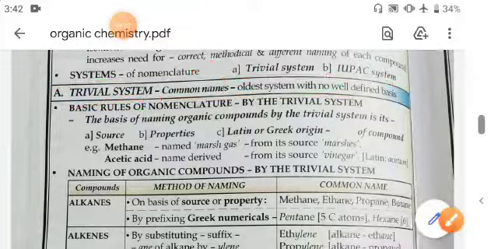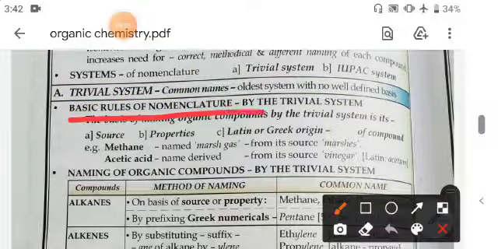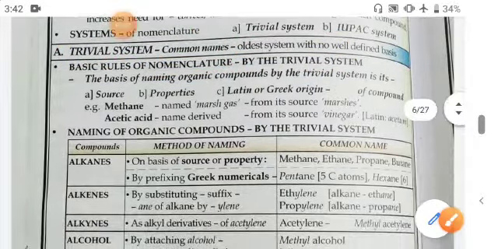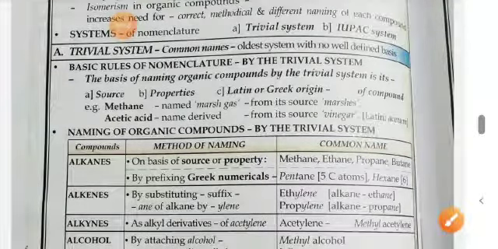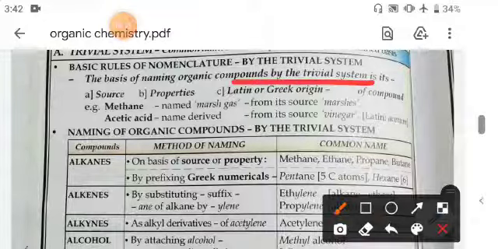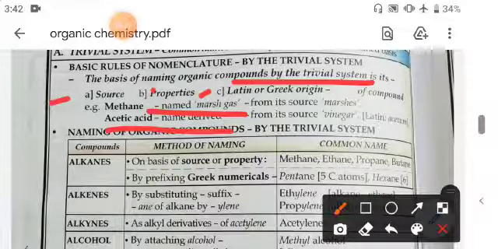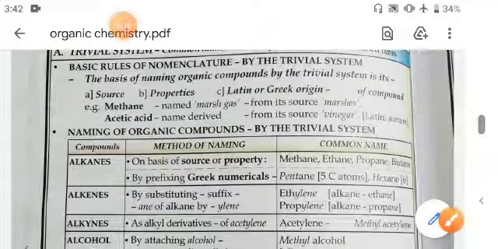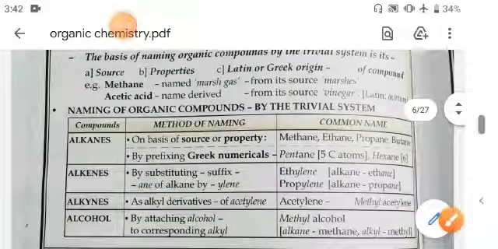Basic rules of nomenclature by the trivial system: the basis of naming organic compounds by the trivial system is their source, properties, and Latin or Greek origins of compounds. On this basis their trivial names were given, like methane named marsh gas, and acetic acid derived from its source, vinegar.